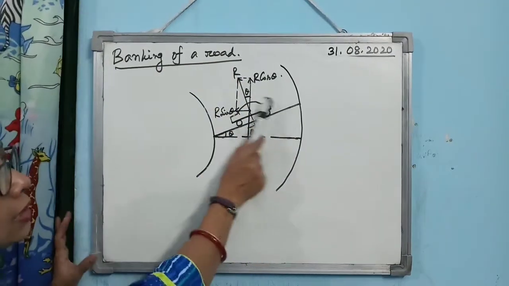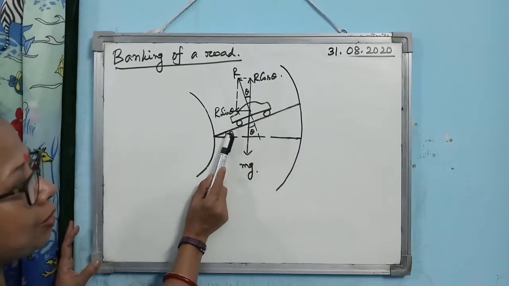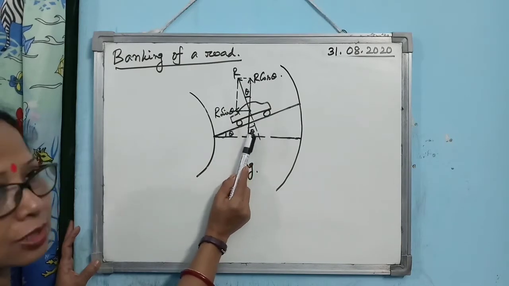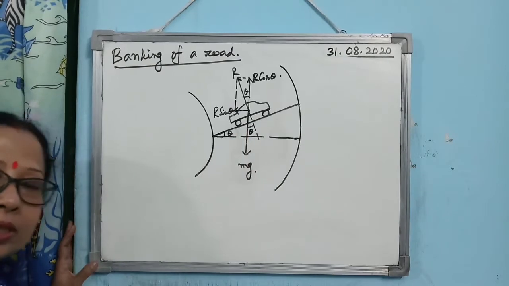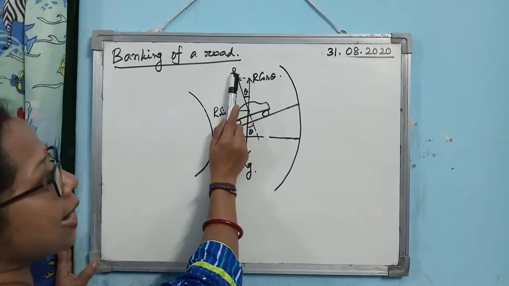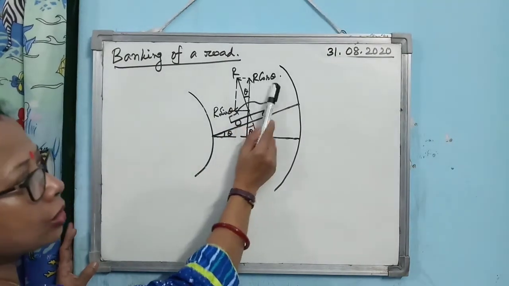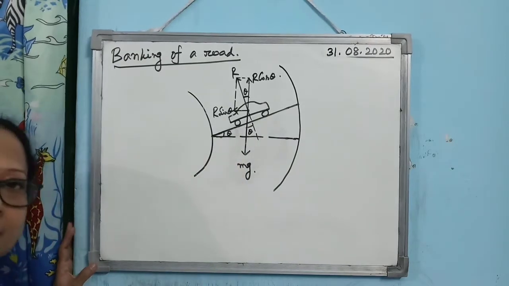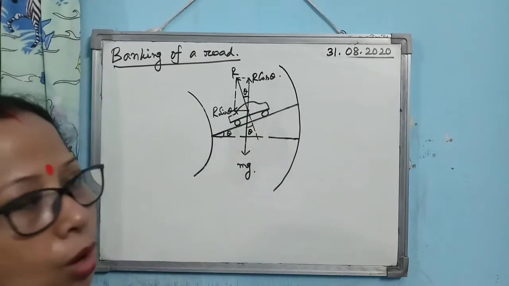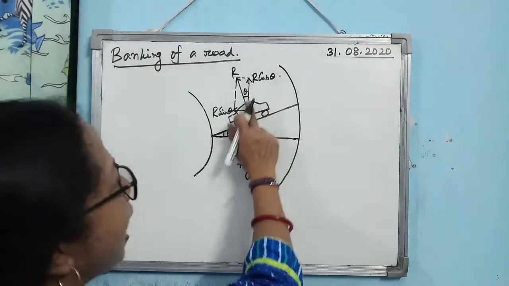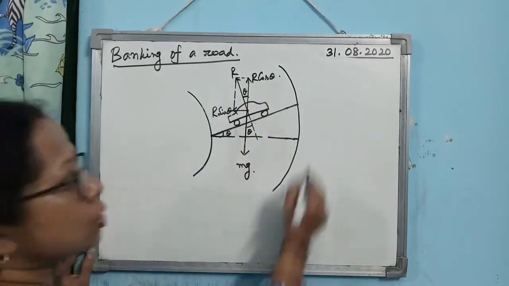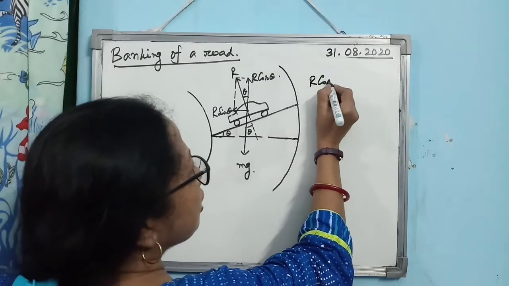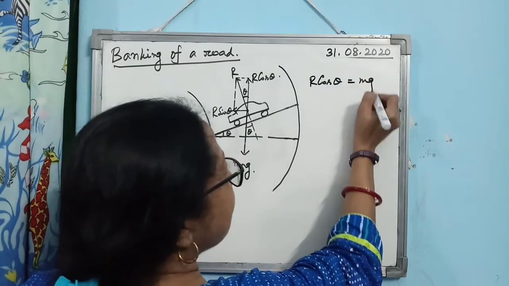If you consider the geometry of the diagram, if this angle is theta, this angle is also theta, being vertically opposite. So one can break the reaction into two components, R cos theta and R sin theta. Look at the diagram now. R cos theta acts vertically upward and mg vertically downward, so R cos theta is balanced by mg.